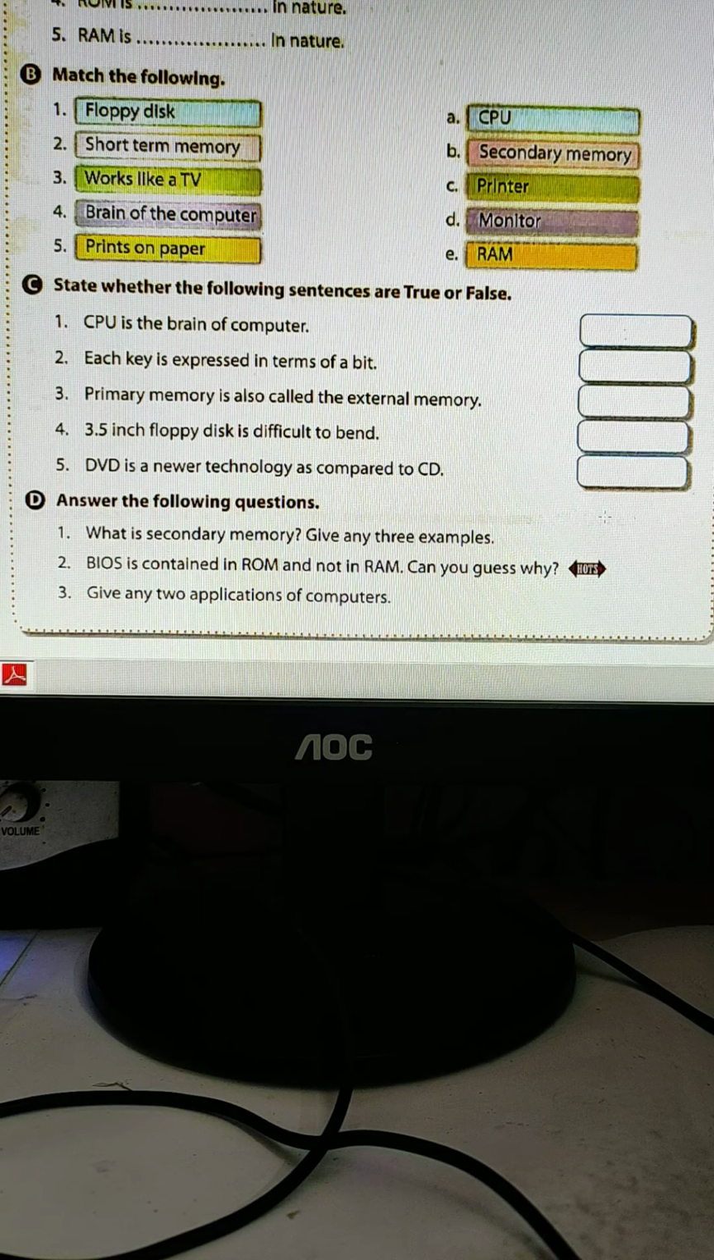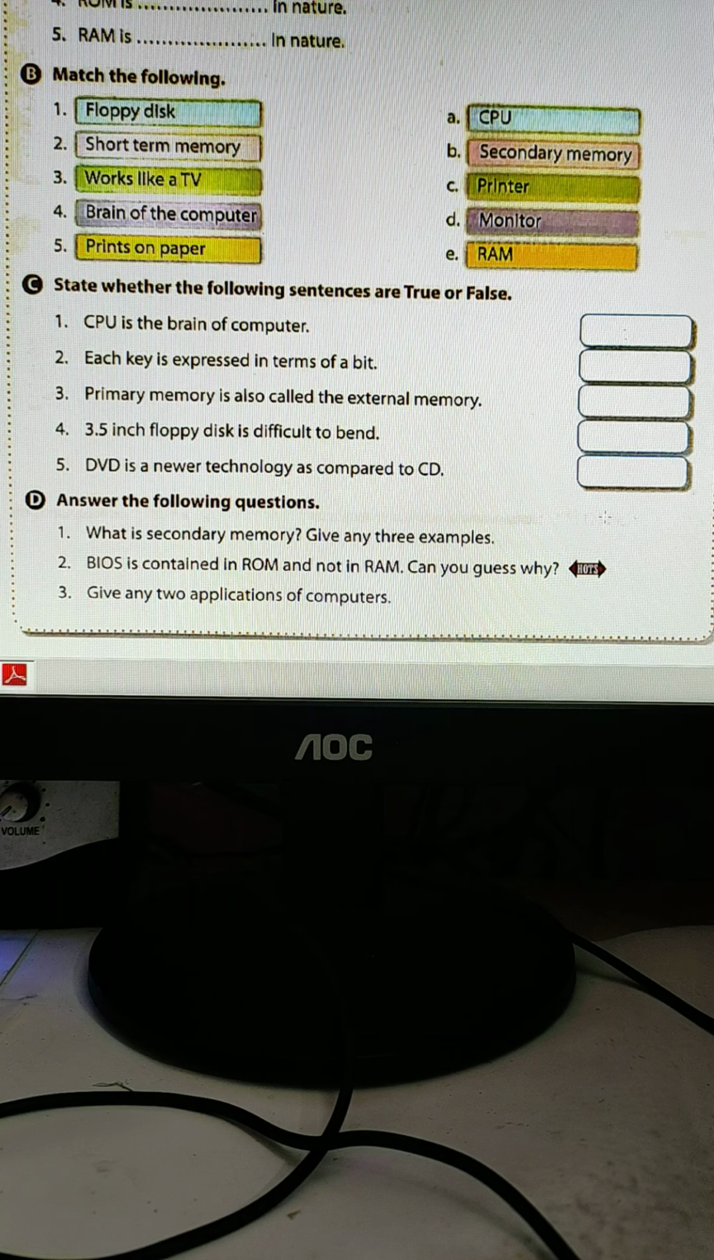Now, what is secondary memory? Answer the following question number D and give any 3 examples. The memory which we can attach as an external memory. External memory we can attach with our CPU, that is actually secondary memory. So what we are attaching as secondary memory, like hard disk, pen drive, CD, these are all secondary devices, or secondary memory.